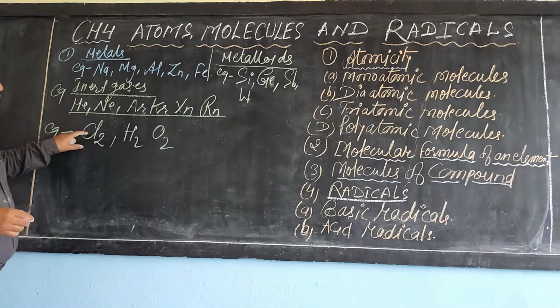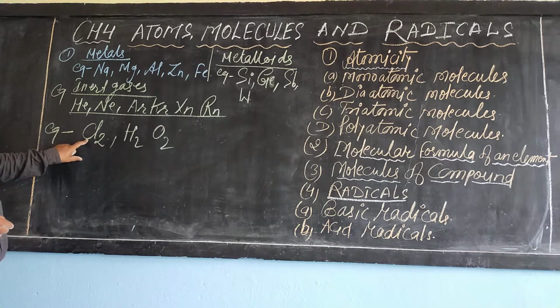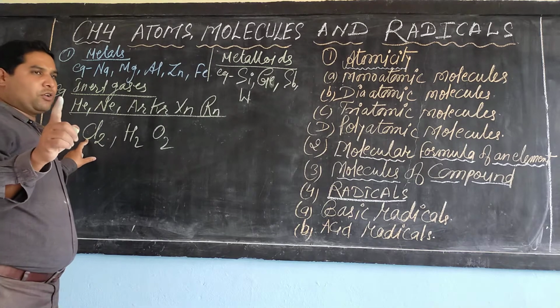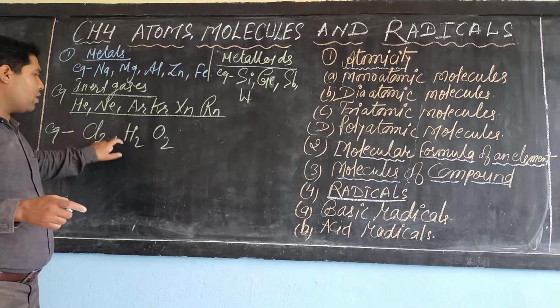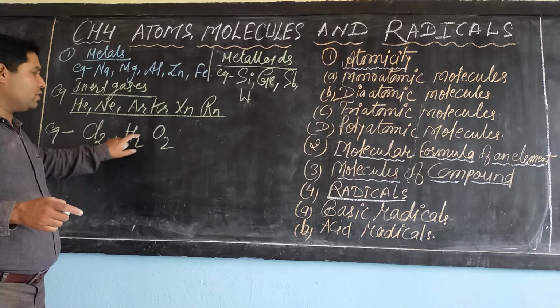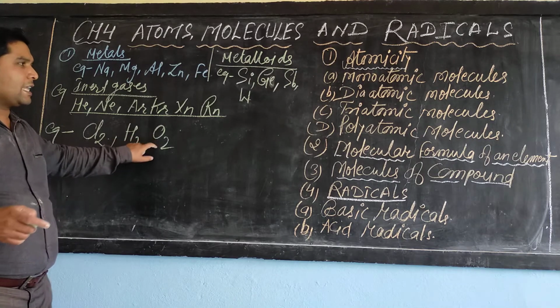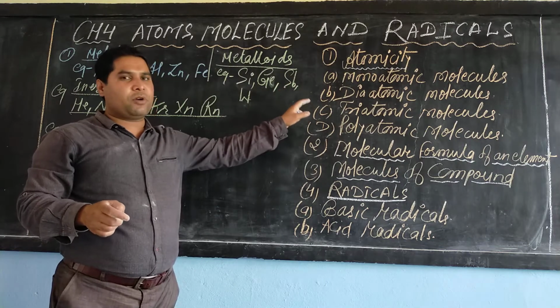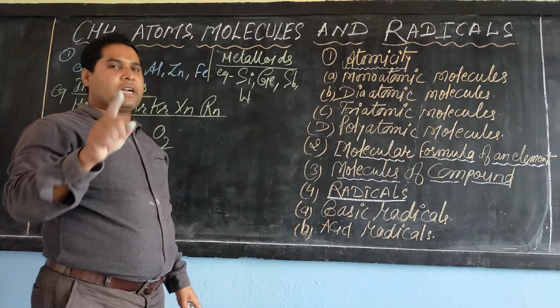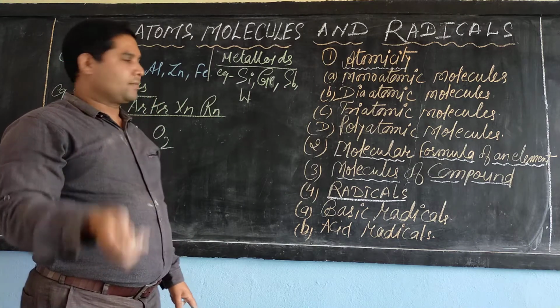You see here, two atoms combine together to form a single molecule. Here the number of atoms is 2. Here the number of atoms of hydrogen is 2. Here also 2. So these are examples of diatomic molecules. In diatomic molecules, one molecule contains two atoms.